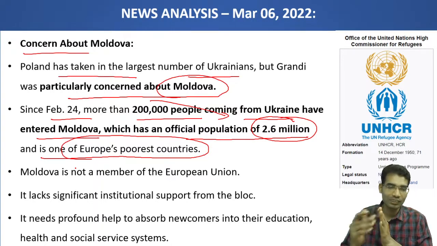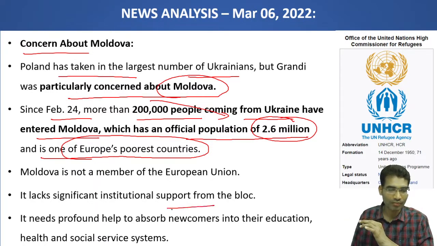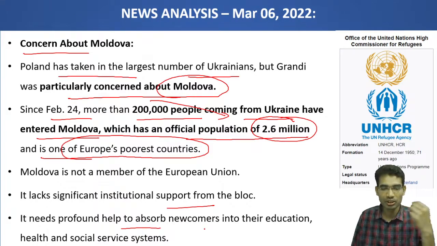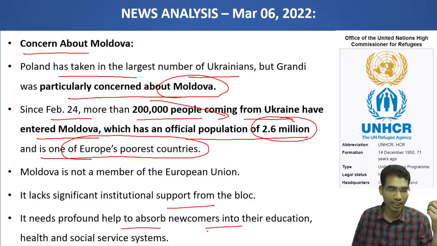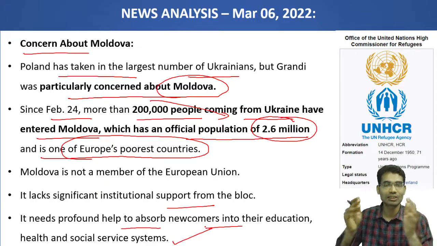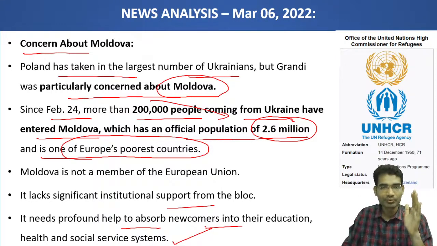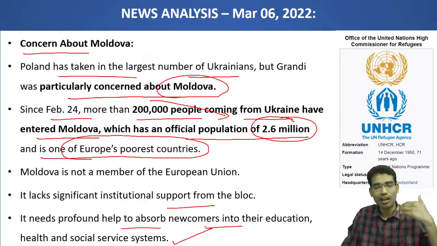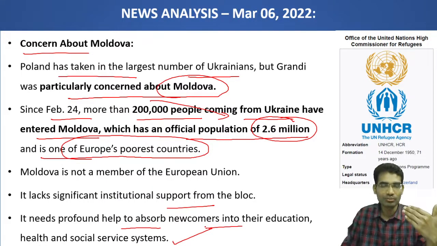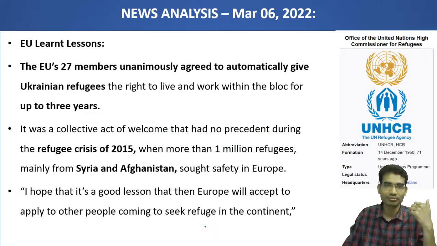It lacks significant institutional support also. It needs profound help to absorb newcomers into education, health and social service systems. It will become a lot of burden on Moldova. So other countries should help Ukraine, and now they should help these countries as well.